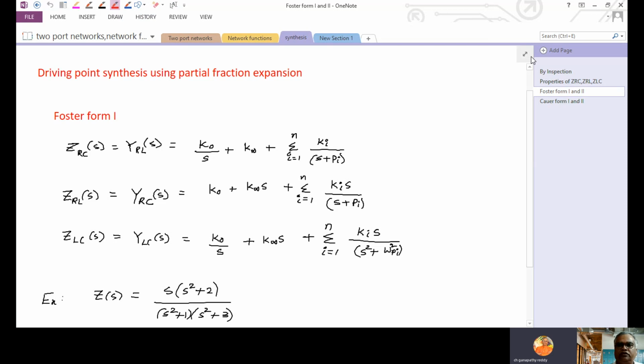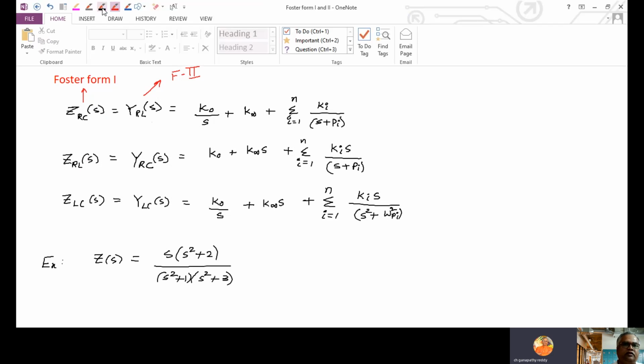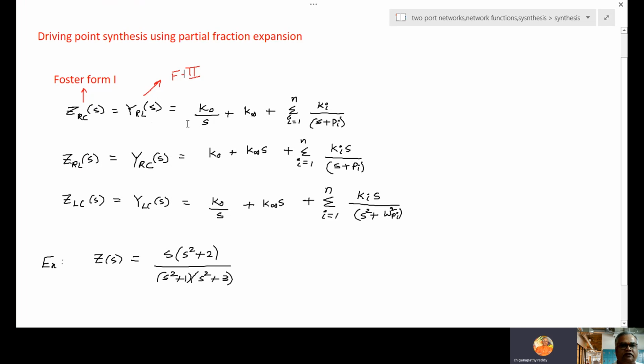So if it is Foster form 1, as I said, the network can be RL or RC or LC, anything. Admittance means Foster form 2. Impedance means Foster form 1. Now, how does this structure look?